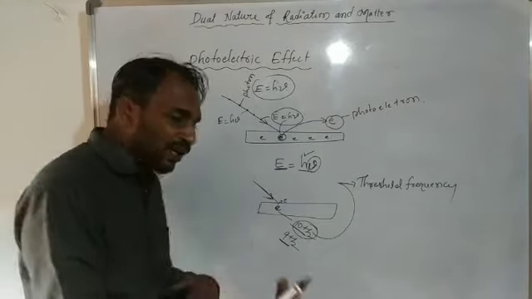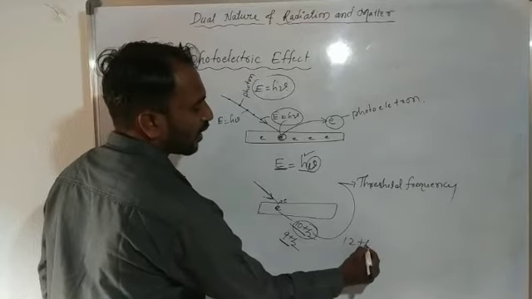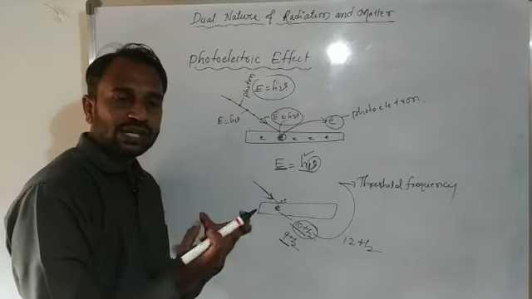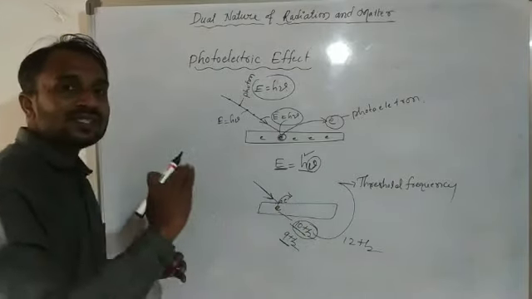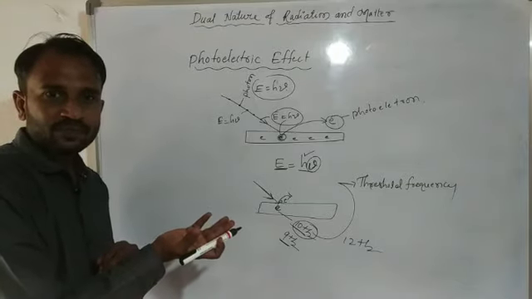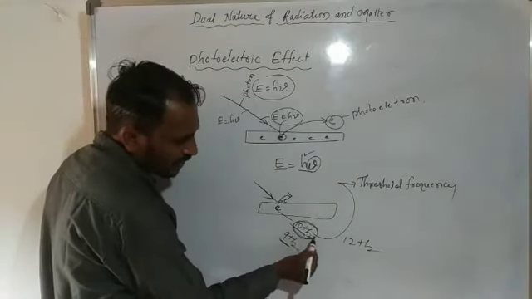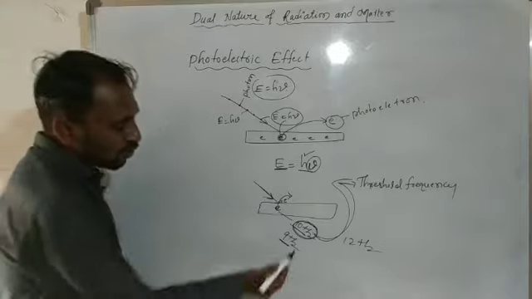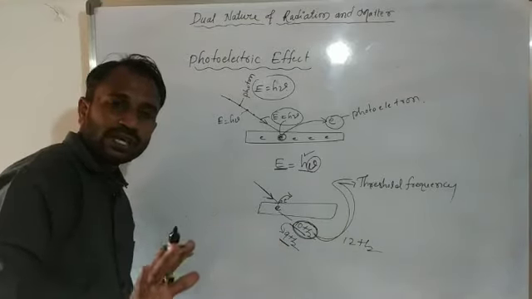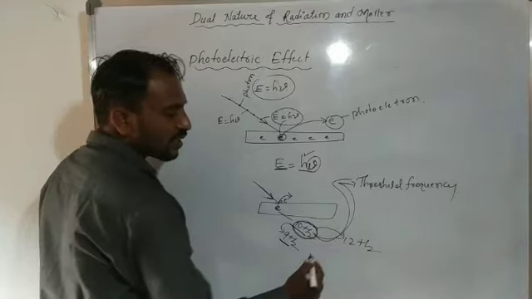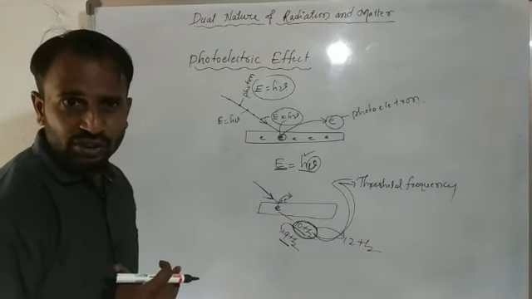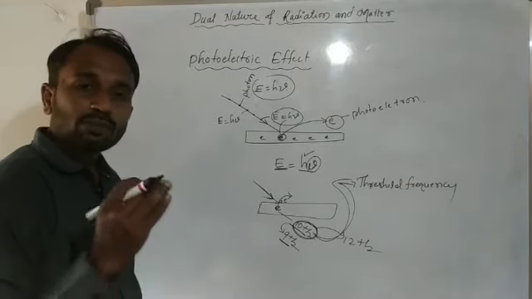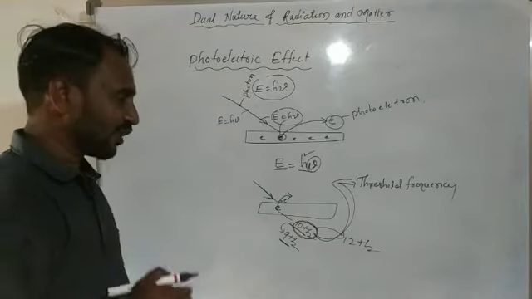Suppose the applied frequency is higher, for example 12 Hz, then what happens? The energy absorbed by the electron increases, so this electron suddenly comes out from the metal surface. For this reason, we consider this the minimum frequency, the threshold frequency. Below this frequency we don't get any photoelectric effect; above this frequency we will get the photoelectric effect. So this minimum frequency is the threshold frequency.